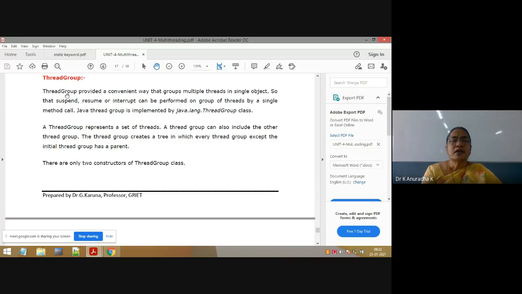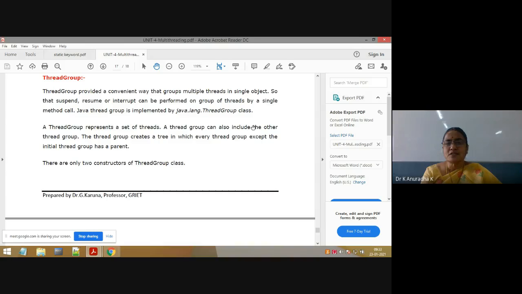Now, how do we form groups? How do we form thread groups? I will explain now. A thread group provides a convenient way to group multiple threads in a single object. A thread group represents a set of threads. Set of threads means some threads are assigned to one thread group and some more threads are assigned to another thread group, like that.